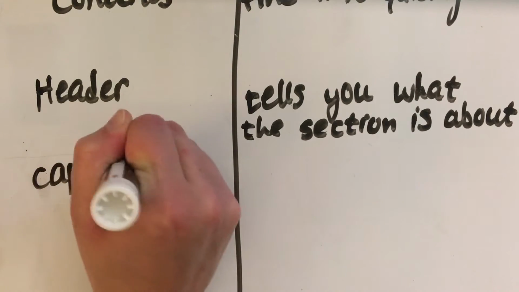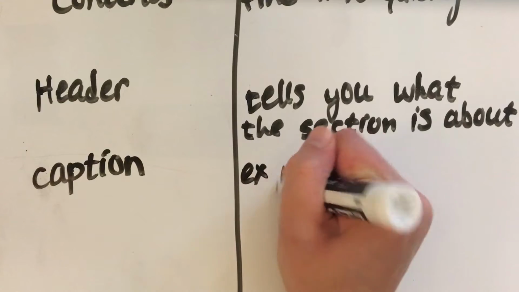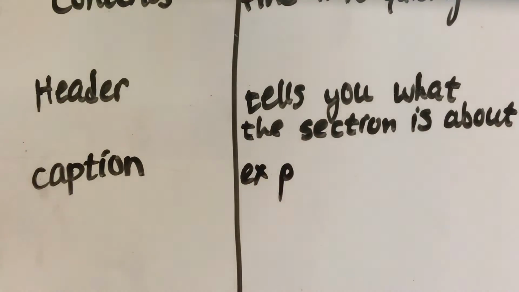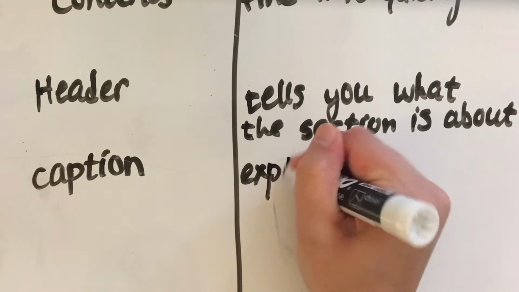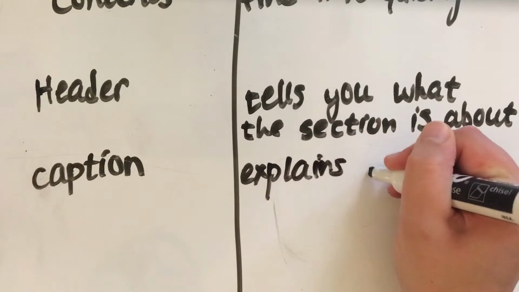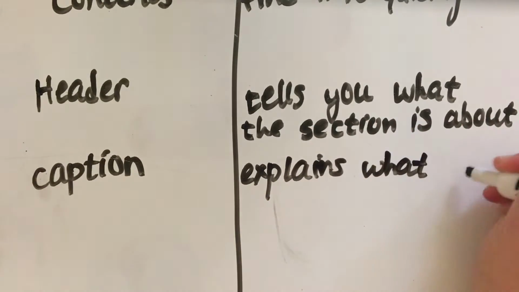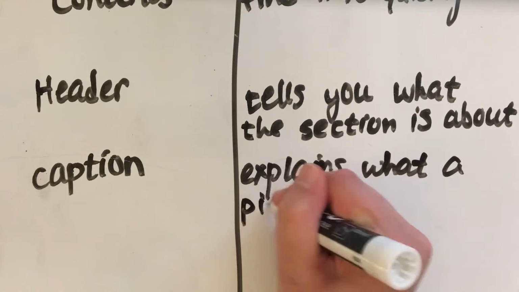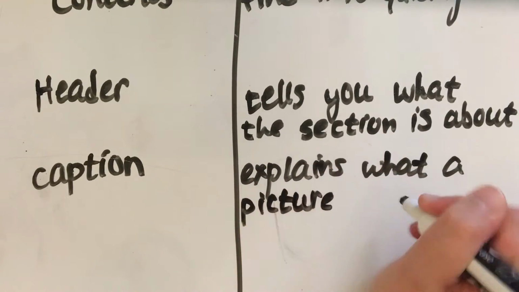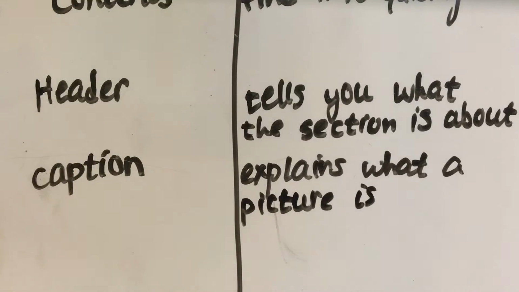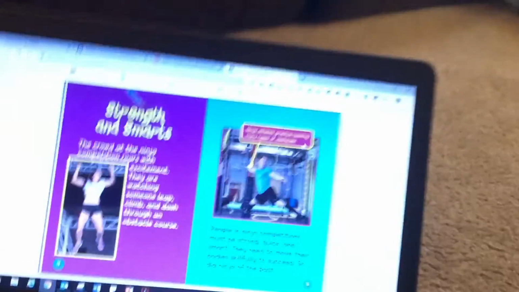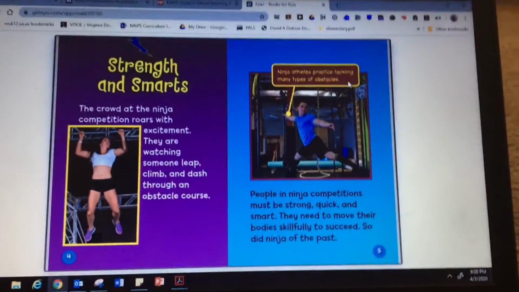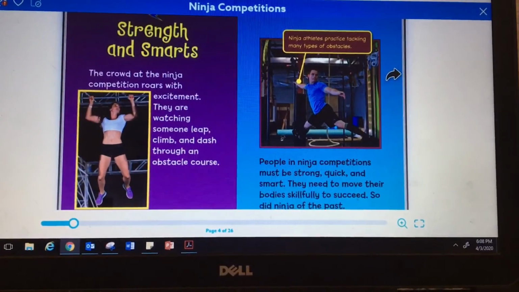And the caption explains what a picture is. And I'm going to put a list of these text features in the descriptions so that way you can go back and refer to them.